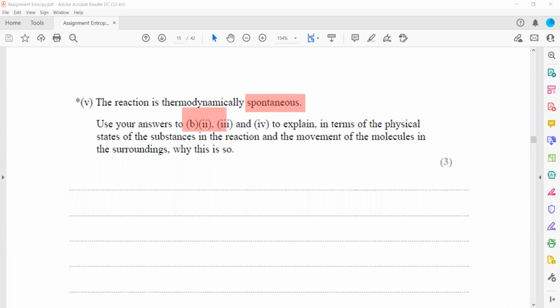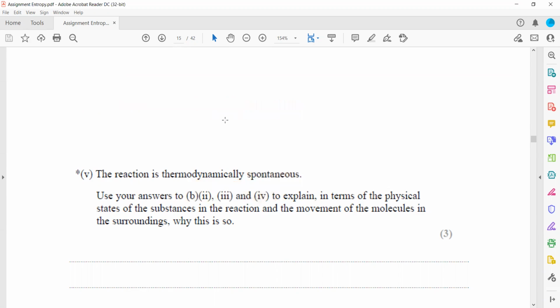Use your answer to B1, B2, 3 and 4. Explain the physical state of a substance in the reaction and the movement of the molecule in the surrounding, why this is so. So iron oxide is reacting, so this reaction is thermodynamically spontaneous, means it can occur.